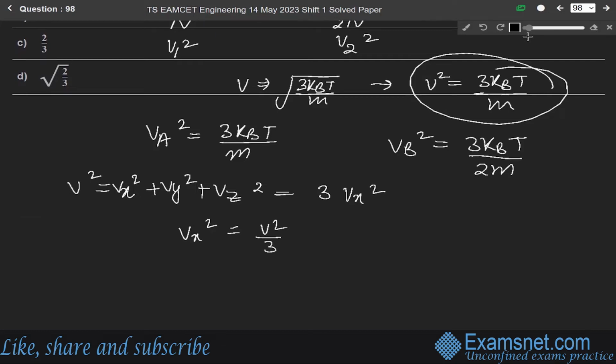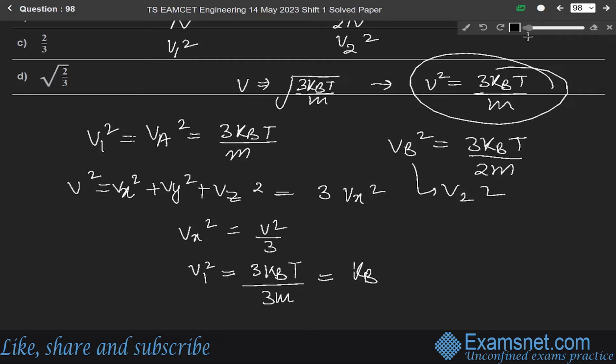Let us say VA square is V1 square and VB square is V2 square. So V1 square is 3 kbT over 3m, which equals kbT by m. Let us say this is equation number 1.